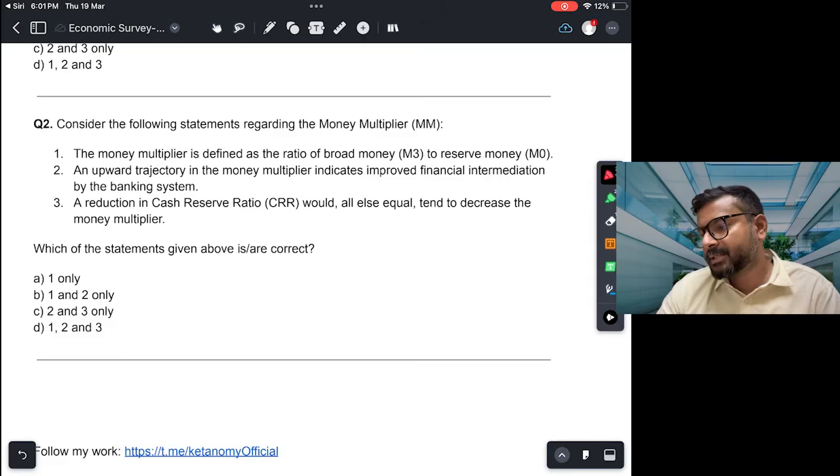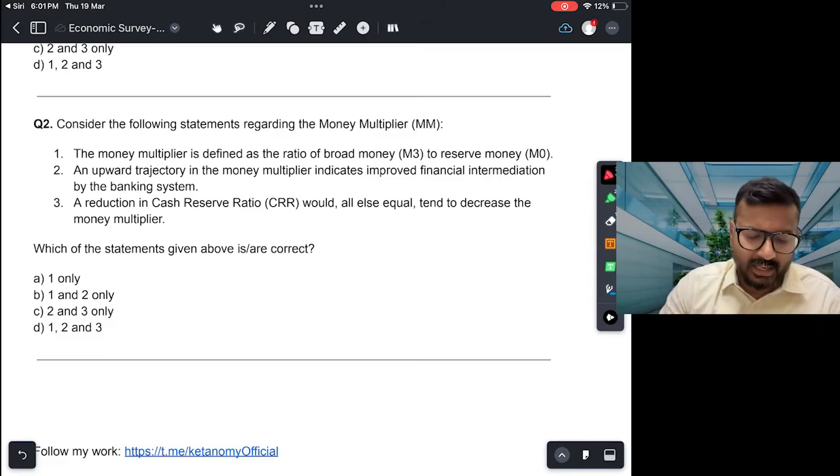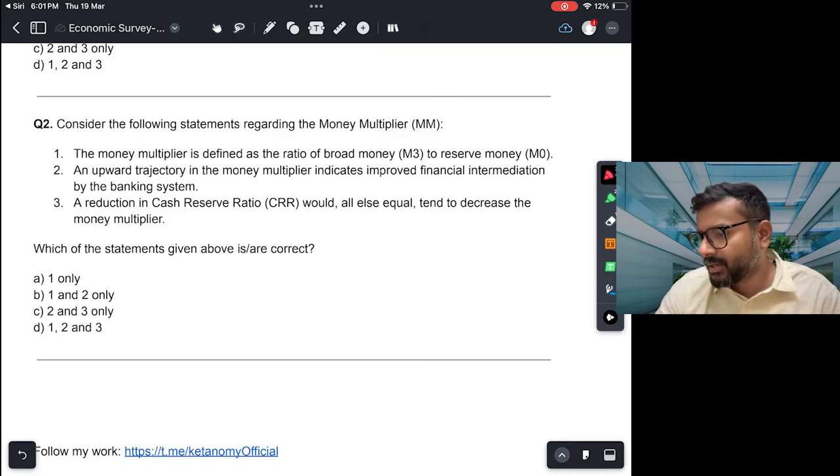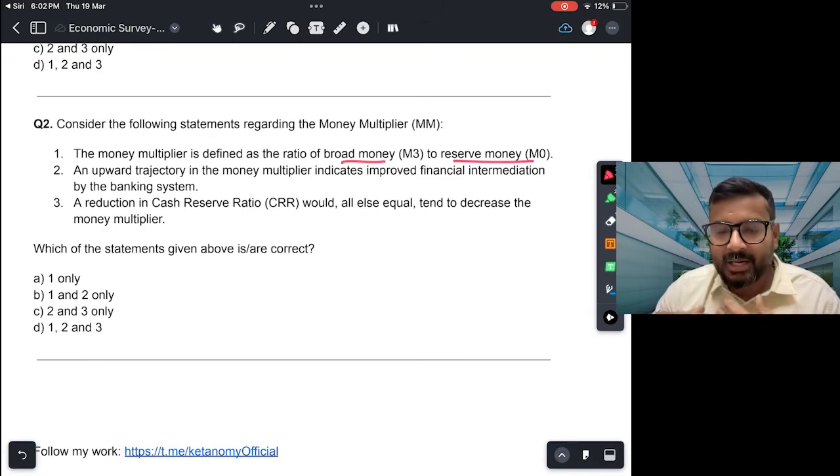Consider the following statements regarding money multiplier. Now money multiplier is a concept, of course, you must have studied in the book also. The money multiplier is defined as the ratio of broad money to reserve money. So generally RBI calculates money multiplier as M3 divided by M0, right? Broad money and reserve money. So this is correct.